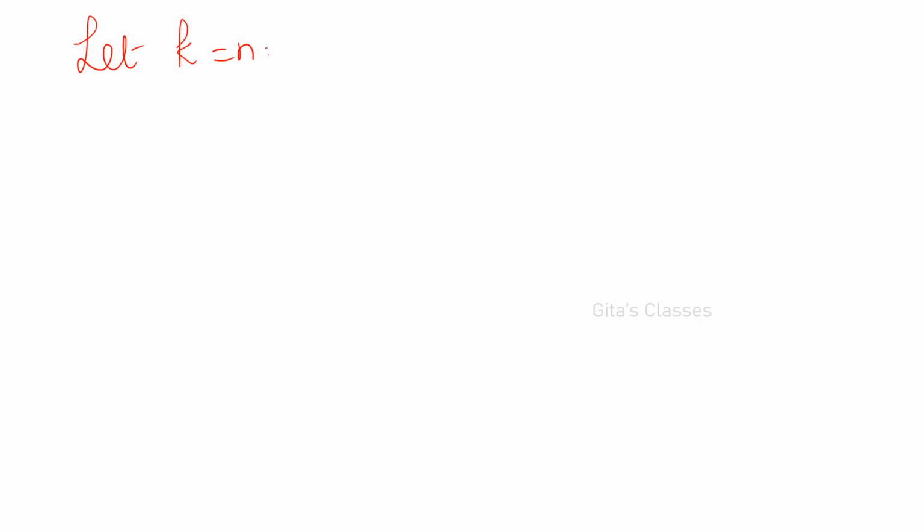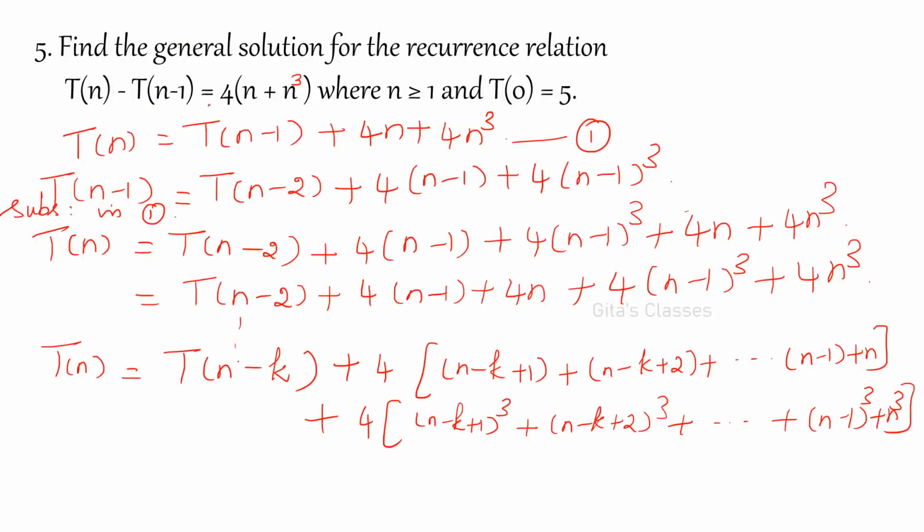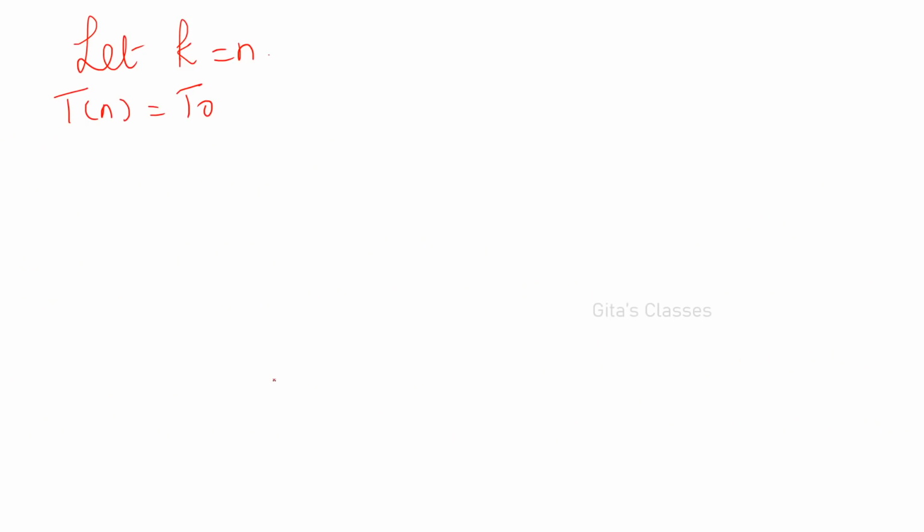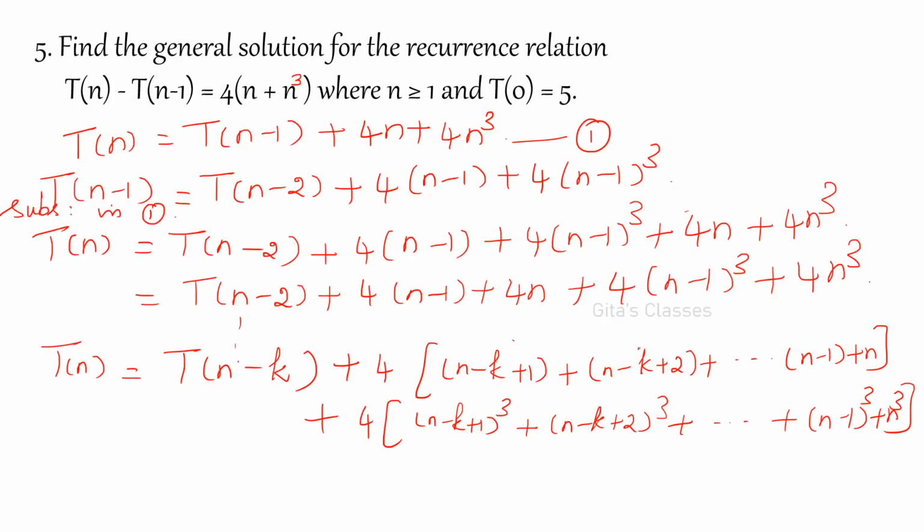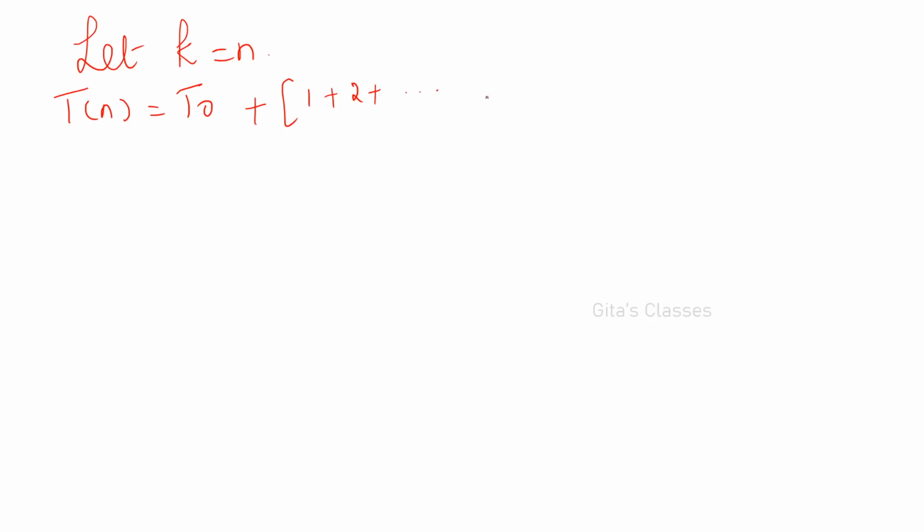How to proceed? All these things are available in my channel, under recurrence relations by substitution method. So T of n is equal to T of 0, with k equal to n. I am going to substitute, so this will become 0 and this will become 1, this will become 2 and so on, because n minus k will become 0. So T0 plus, the remaining term will be 1 plus 2 plus etc. plus n. There is no k, so you need not substitute anything.